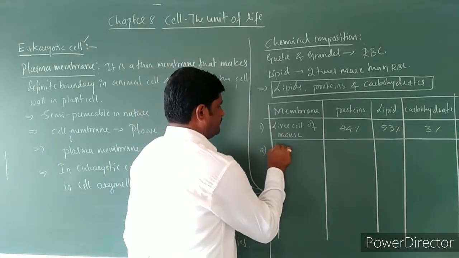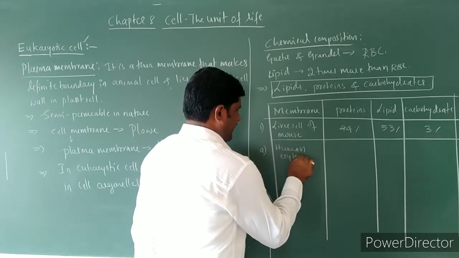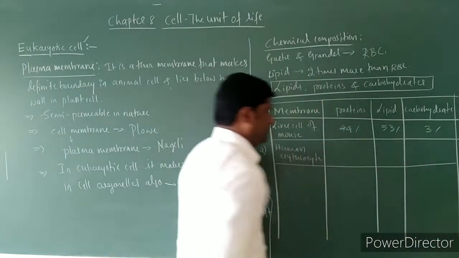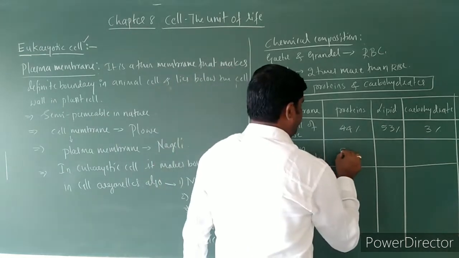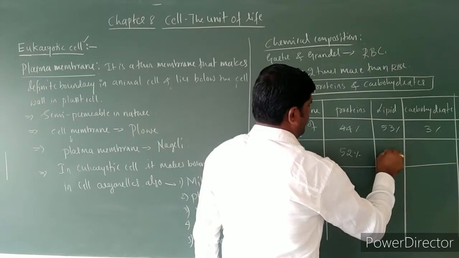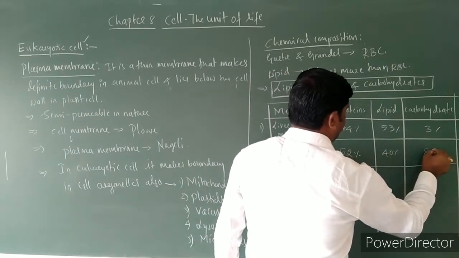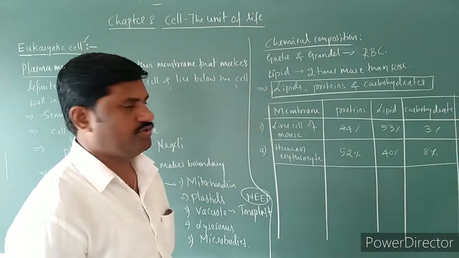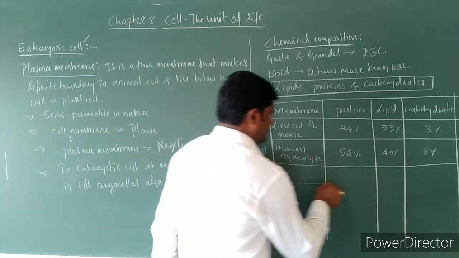And the second one, human erythrocyte. That is nothing but human RBC. RBC has 52% of protein and 40% of lipid and 8% of carbohydrate, right? So that is the case in human erythrocyte.